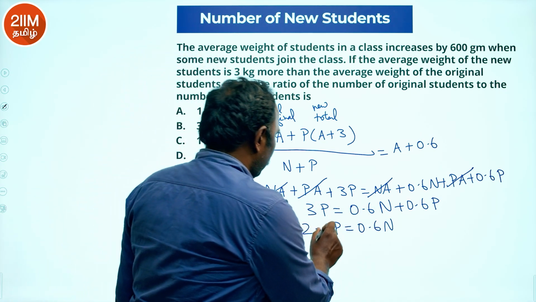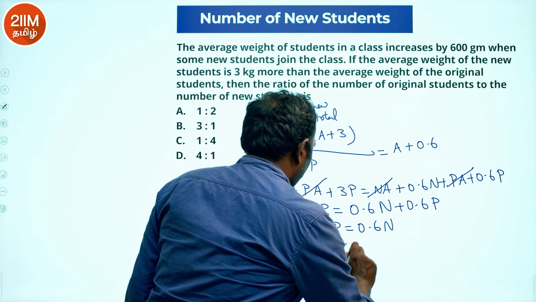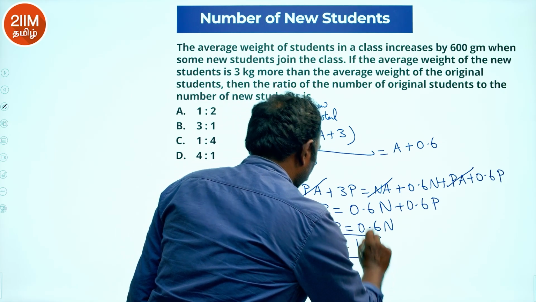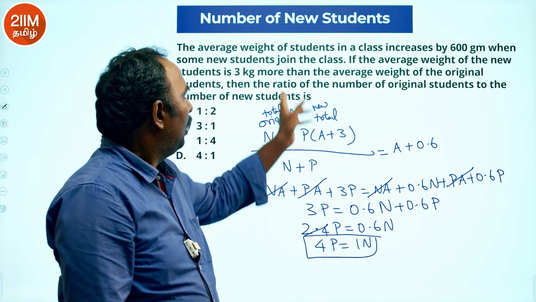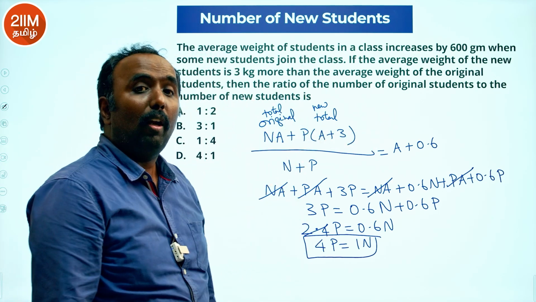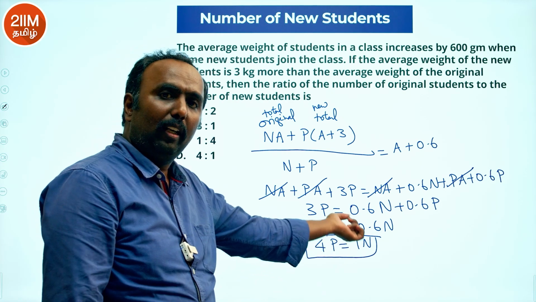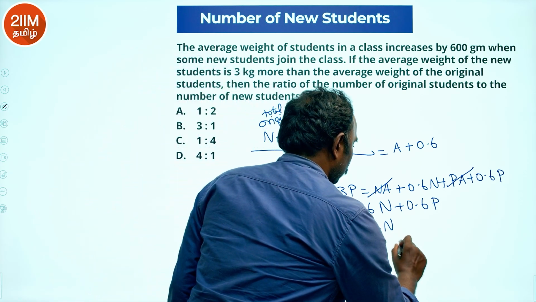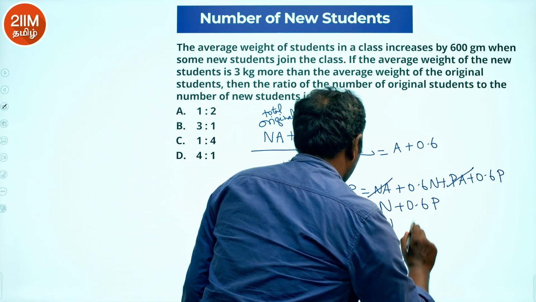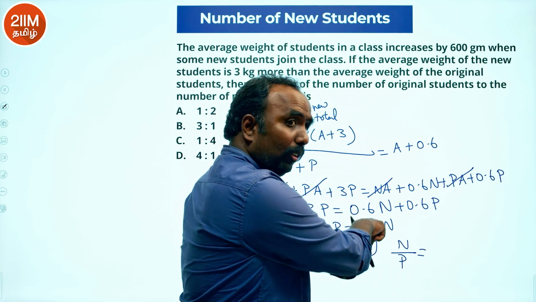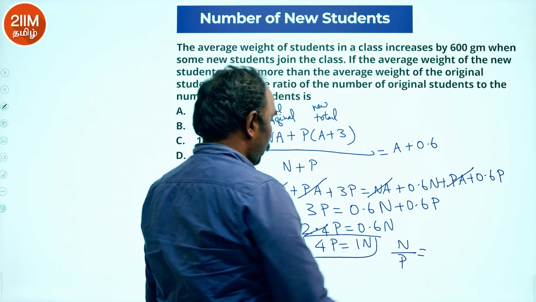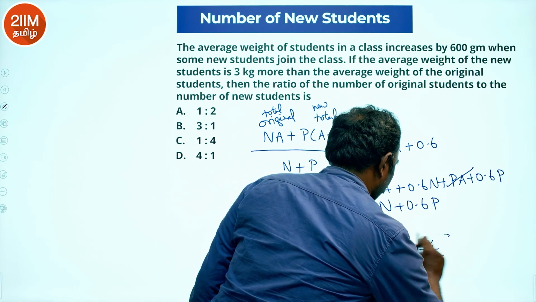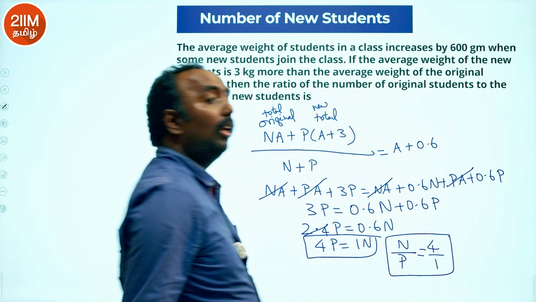Now I can cancel this. 4p will become 1n. 4p will become what? 1n. Now final question, number of original students to the number of new students. Original is n, new is p. So n upon p will become, p இங்க வந்துரும், இது இங்க போயிடும், 4:1. So n upon p will become what? 4:1.